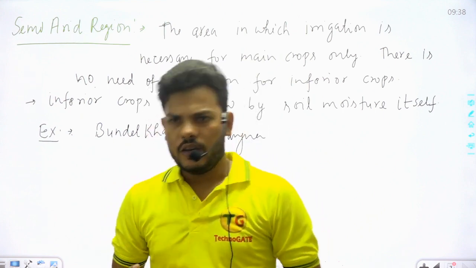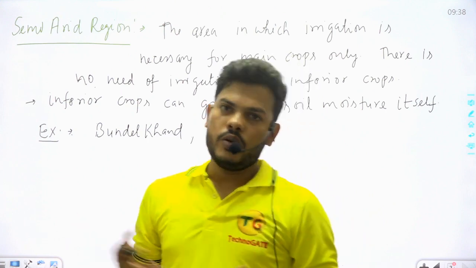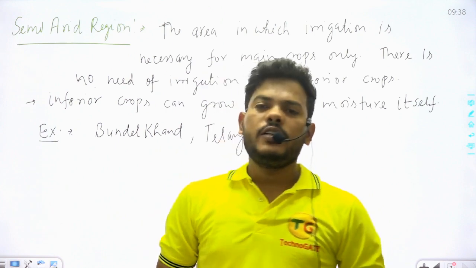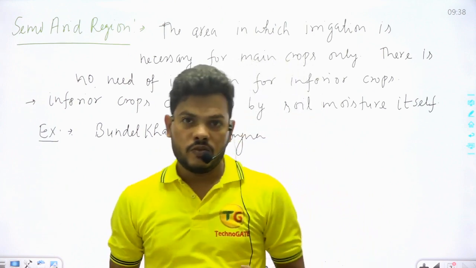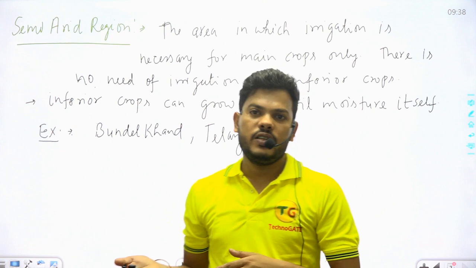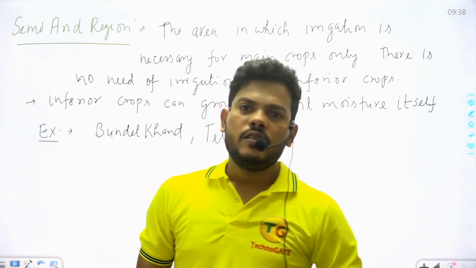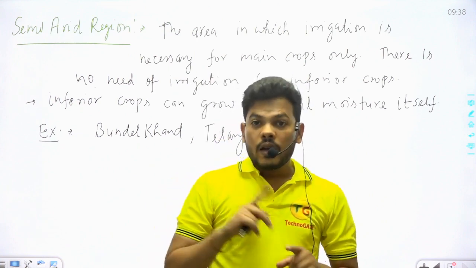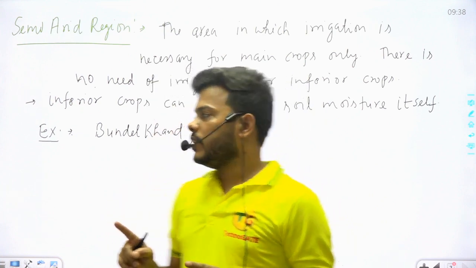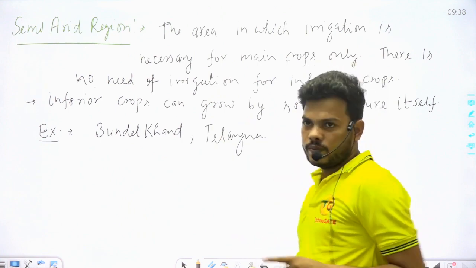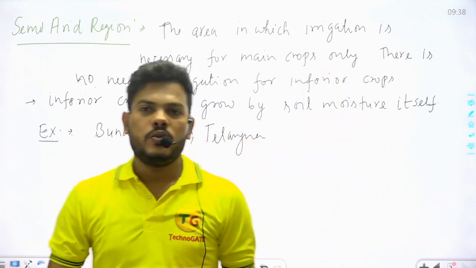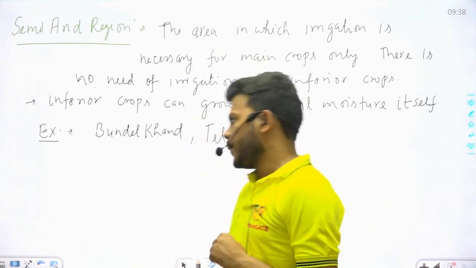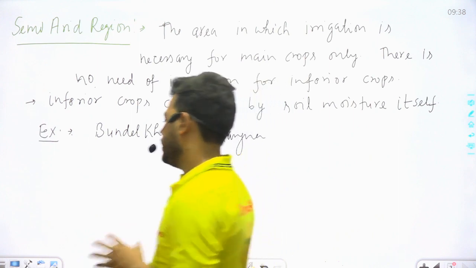What is irrigation? The artificial application of water is known as irrigation engineering. Second, arid region. What is arid region? The area in which irrigation is necessary for main crops as well as for inferior crops. Semi-arid region: the area in which irrigation is necessary for main crops and there is no need of irrigation for inferior crops. This region is known as semi-arid region. Clear, students?